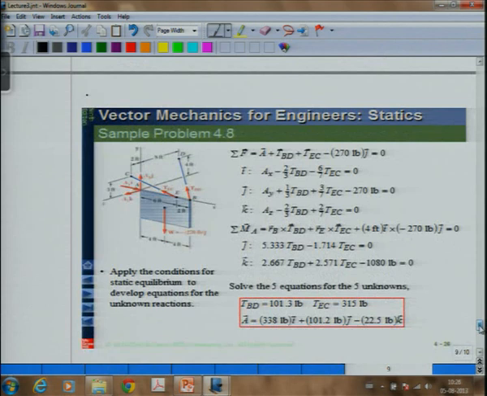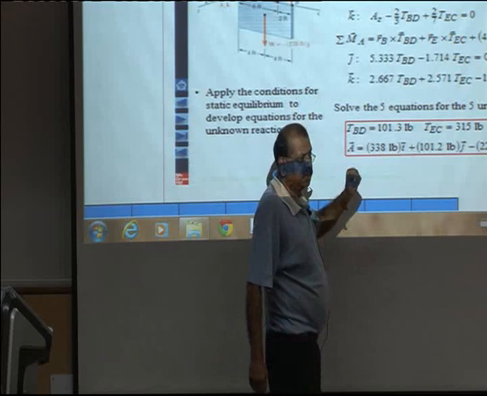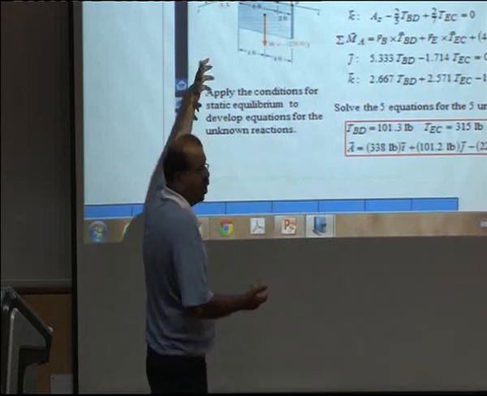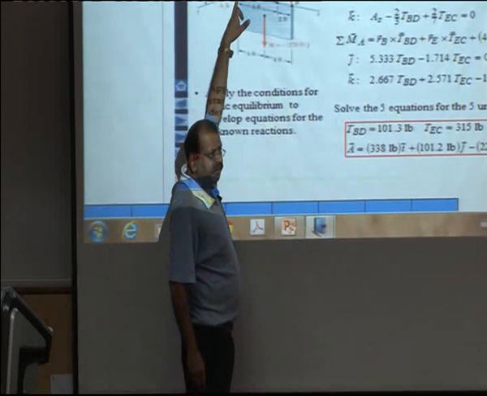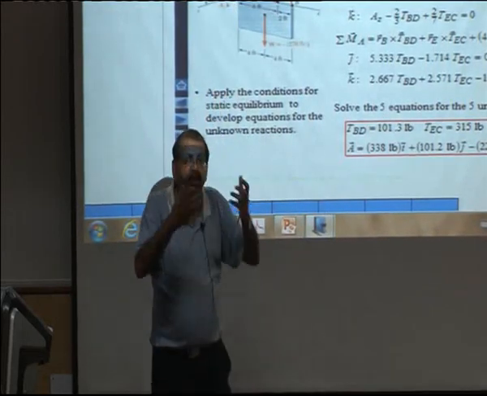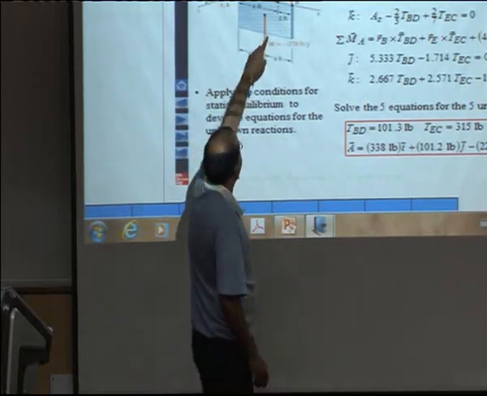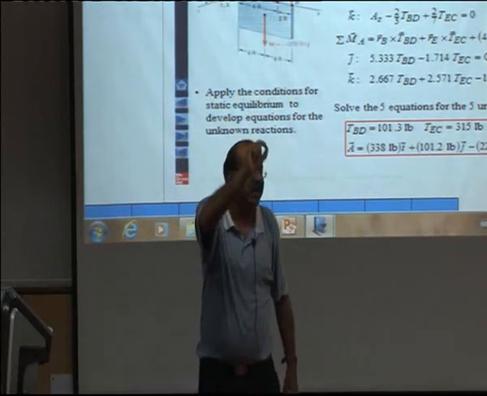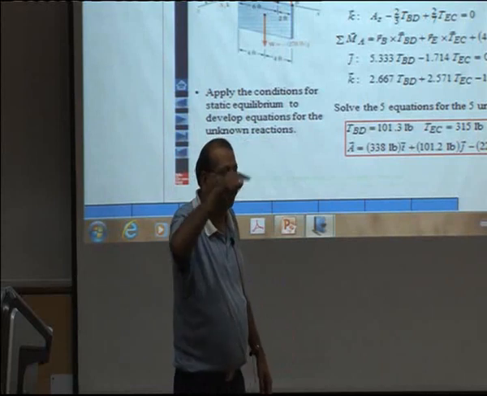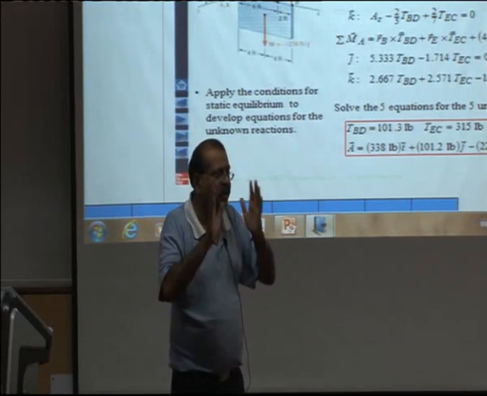In this case, the best thing is that you write the vector equations and the scalar components. So you write sigma Fx is equal to 0. You put Ax and the x components of the 2 tensions, and their sum is equal to 0; then the sum of y components, the sum of z components, and then the sum of moments about point A. There are 3 unknowns acting at point A, so choose point A as the point about which you take moments, and write just the vector equations. For the vector equation, the best thing is, wherever these forces are acting, you call the position vectors r1, r2, r3 and the forces f1, f2, f3, and then do not try to physically work out the moment.